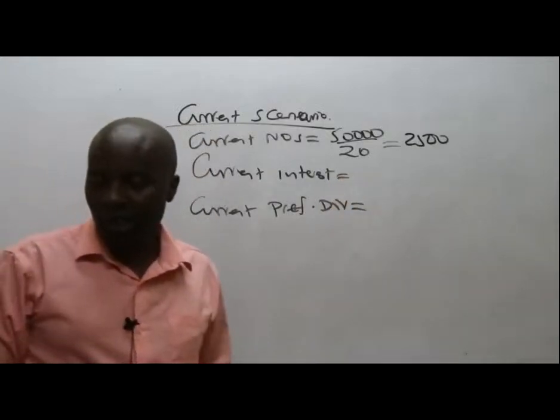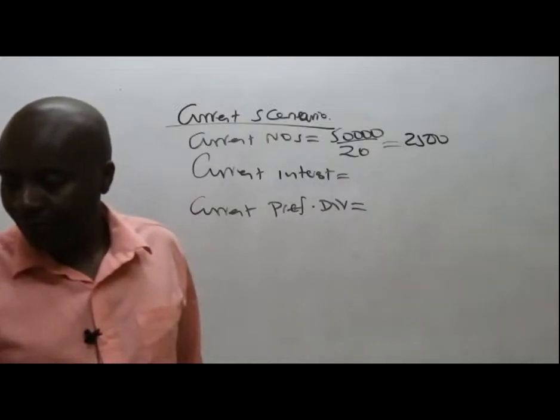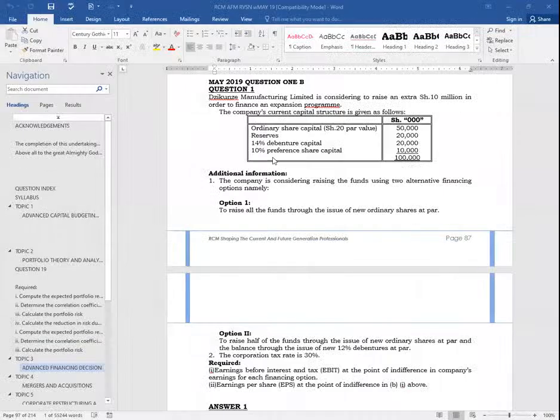Current interest. Doreen Kemunto gives me that the current interest is on 14% debenture capital. So 14% of 20,000, which Doreen has been able to pick very fast as 2,800. And then we have 10% preference share capital. So 10% of the preference share capital, which happens to be 10,000, that will give me 1,000 more. With that, ladies and gentlemen, now I should be able to fight whichever war.